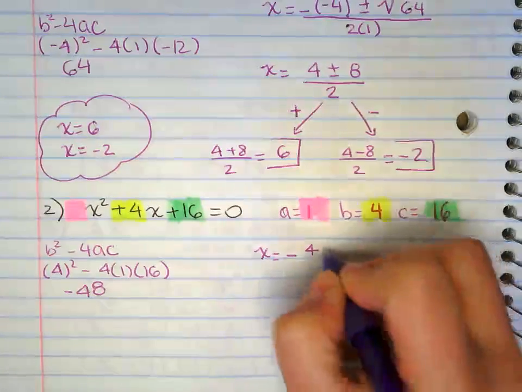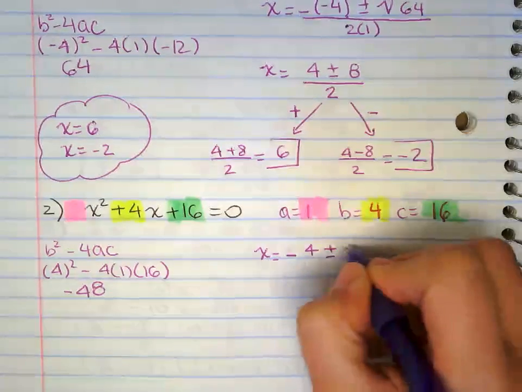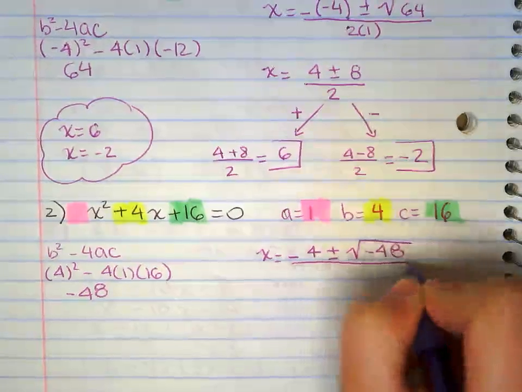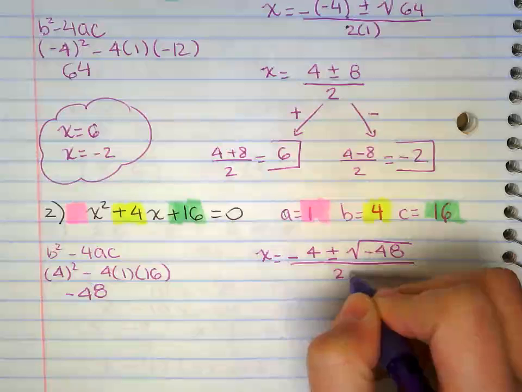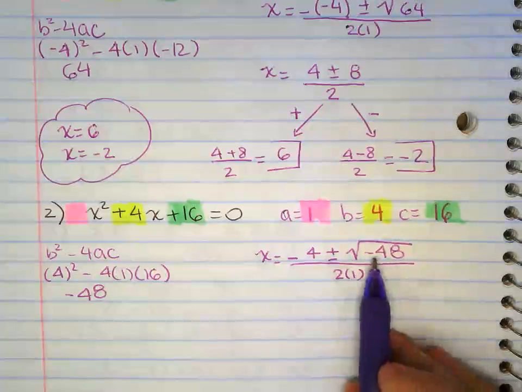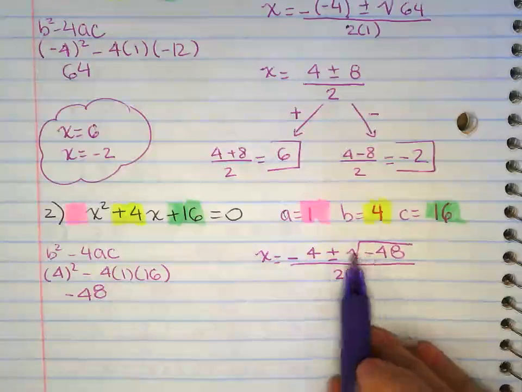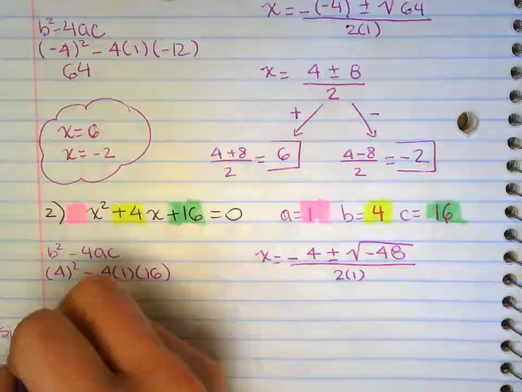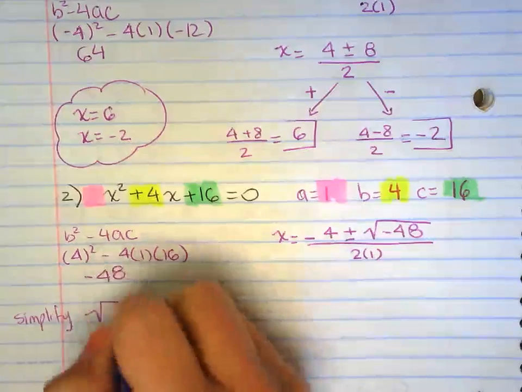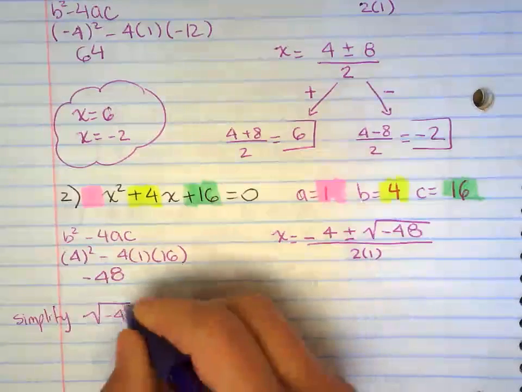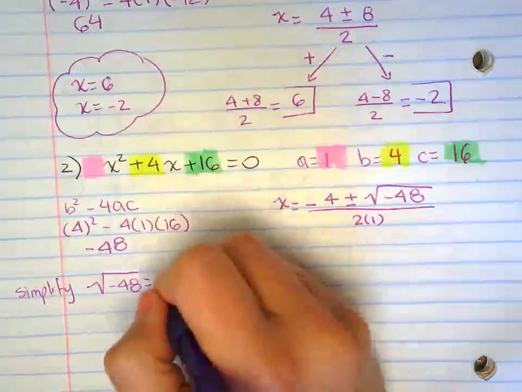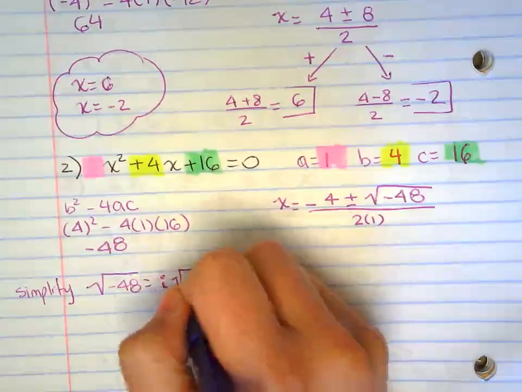So negative b plus or minus square root of negative 48, everything over 2a. Negative 48. So I'm going to simplify the square root right here. I know when I'm taking the square root of a negative number, I'm going to have an imaginary answer.